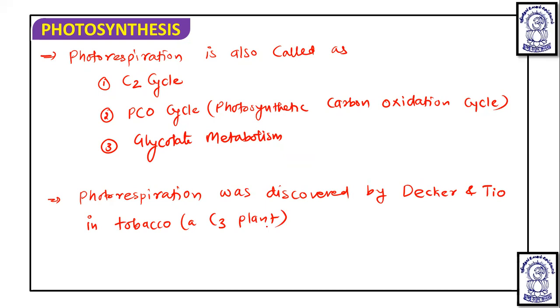So photorespiration is a characteristic of a C3 plant.